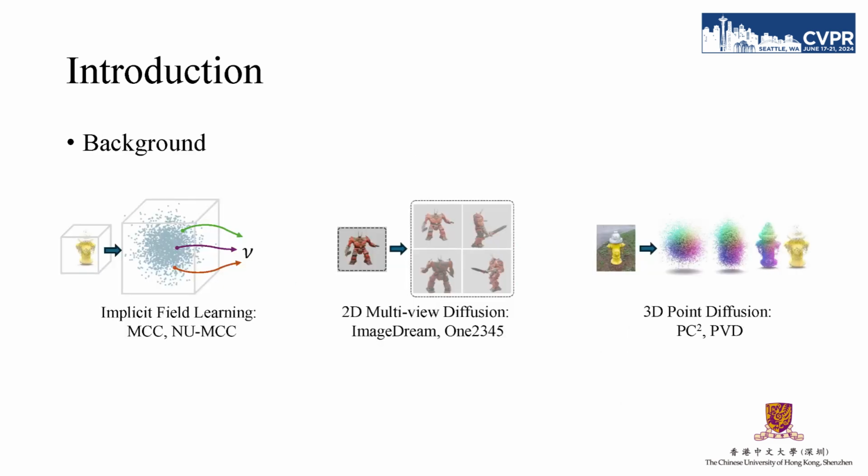To tackle the target task, the state-of-the-art methods MCC and NUMIC develop transformer-based networks to learn an implicit field for reconstruction. These methods learn the implicit field from dense query supervision pairs, sampled randomly or uniformly in a predefined bounded space. With the development of diffusion models that prove powerful in generation, especially given large amounts of data for training, some methods use 2D diffusion models to generate multi-view images and then perform 3D reconstructions from these views. Another approach simplifies this process by extending 2D diffusion into 3D, by iteratively denoising noisy 3D points or voxels under given conditions to conduct reconstruction.